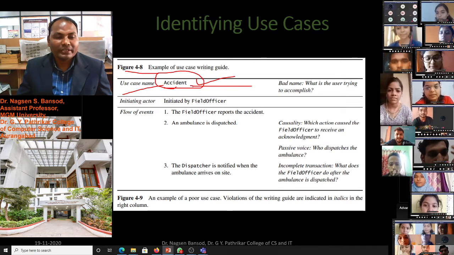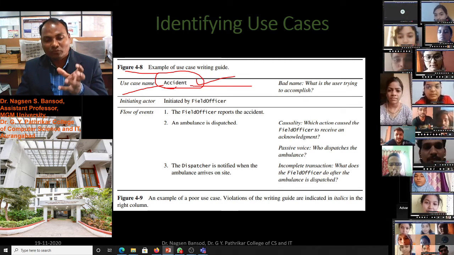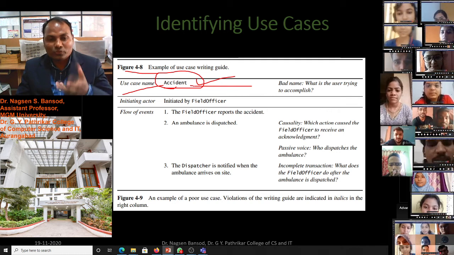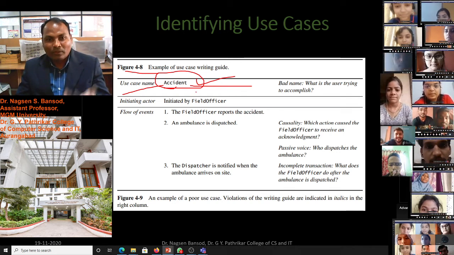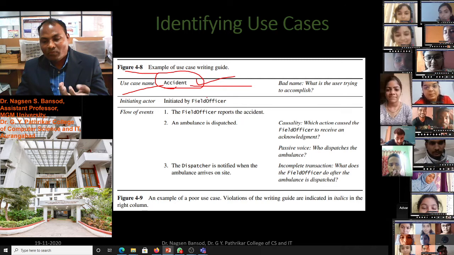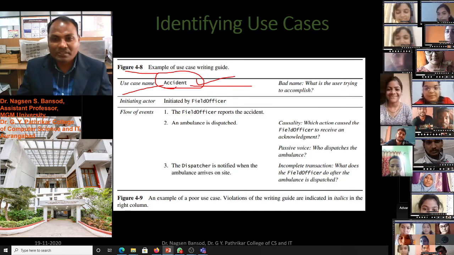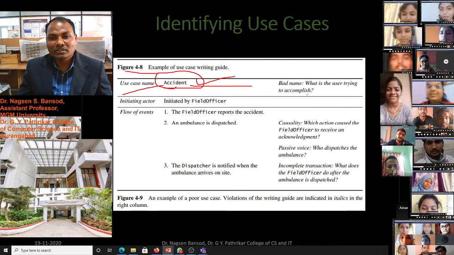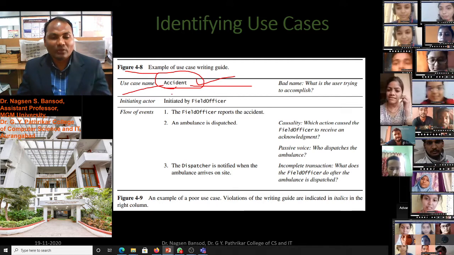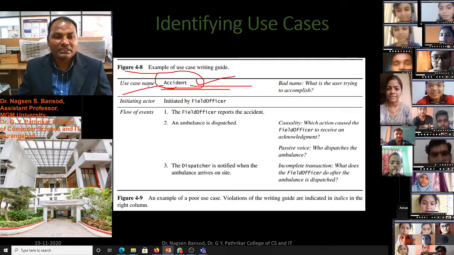So there is no actual function or process we can explain. A use case means explaining the processes. Bad name: what the user is trying to accomplish cannot be gotten from this name.